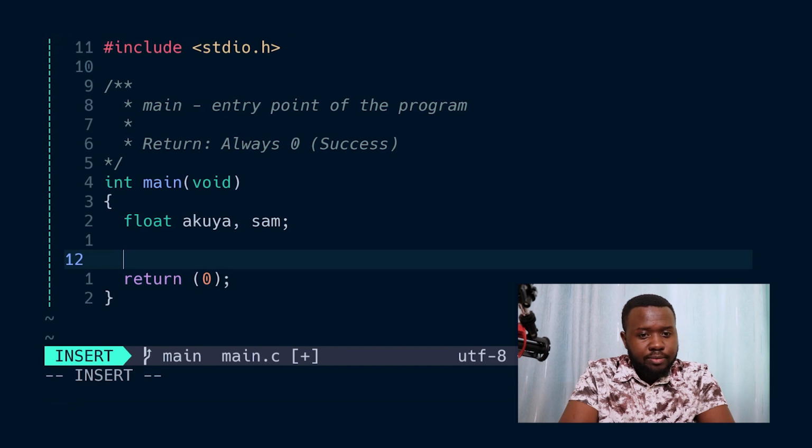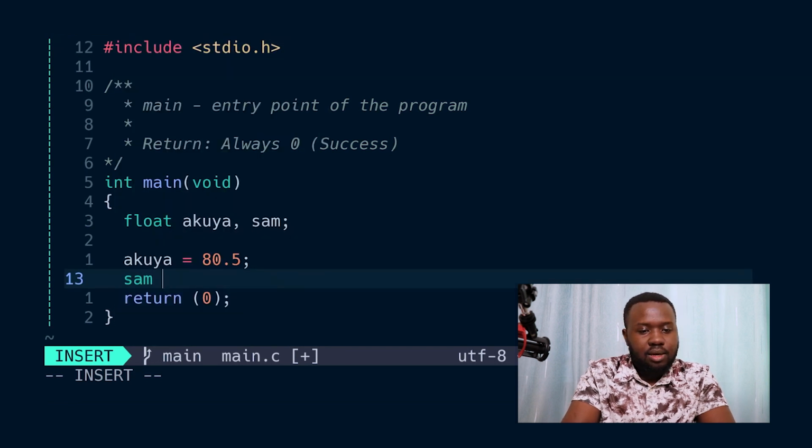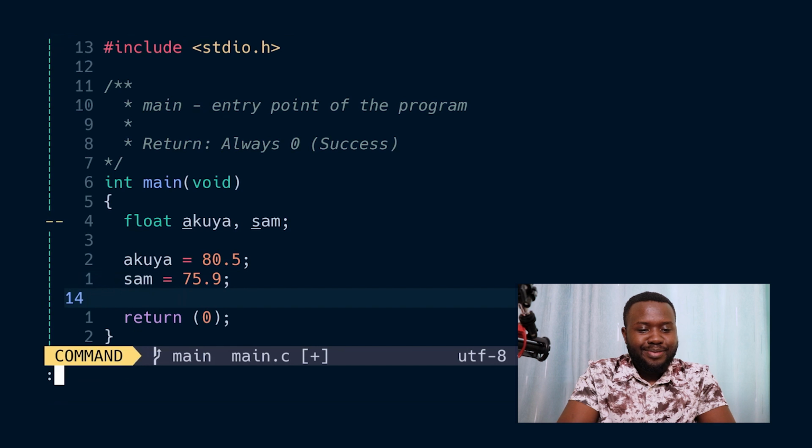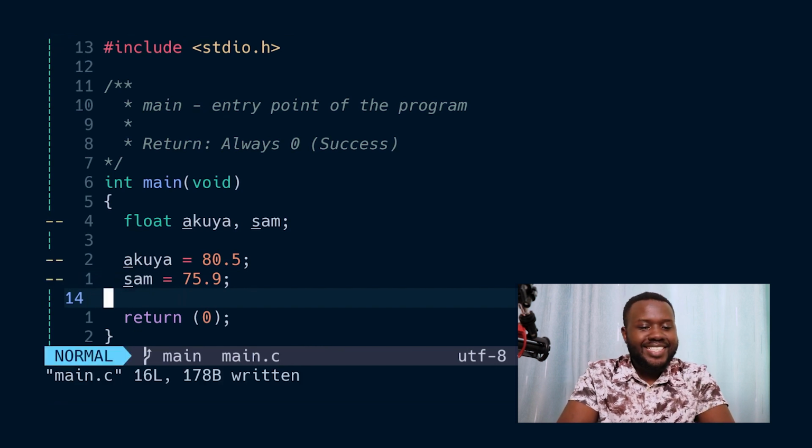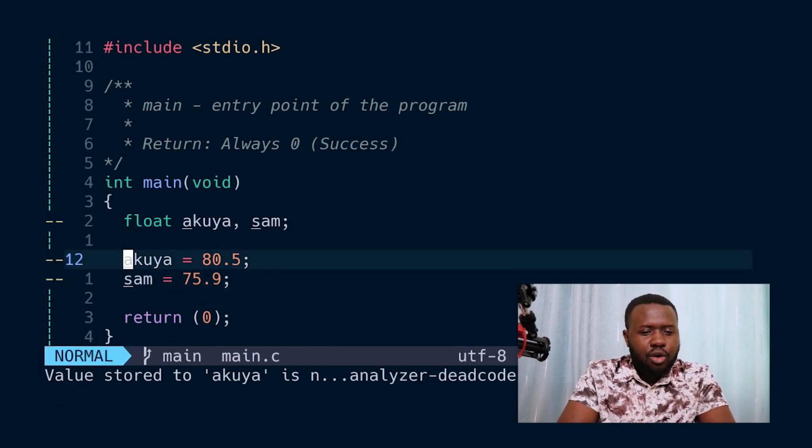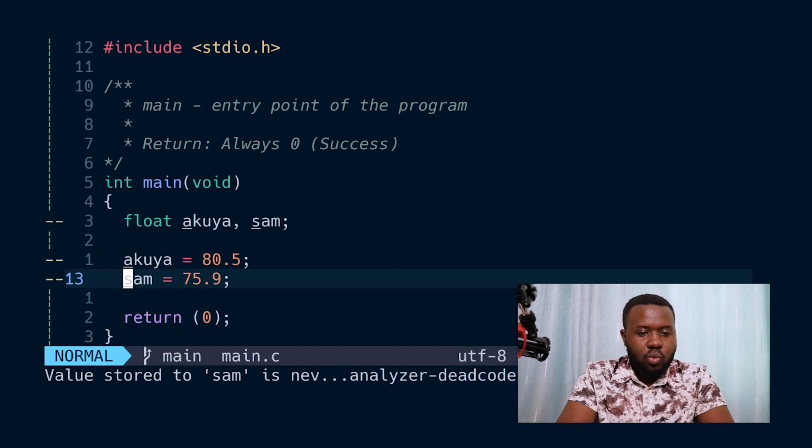So let's say Akuya weighs 80.5 kgs. I don't have to write kgs. 80.5. And Sam weighs 75.9. Just 0.1 shy of 76. Now let's get the average of Akuya's and Sam's weight.